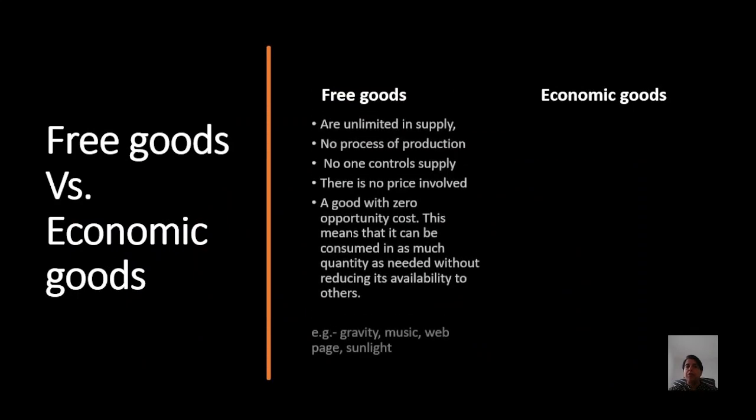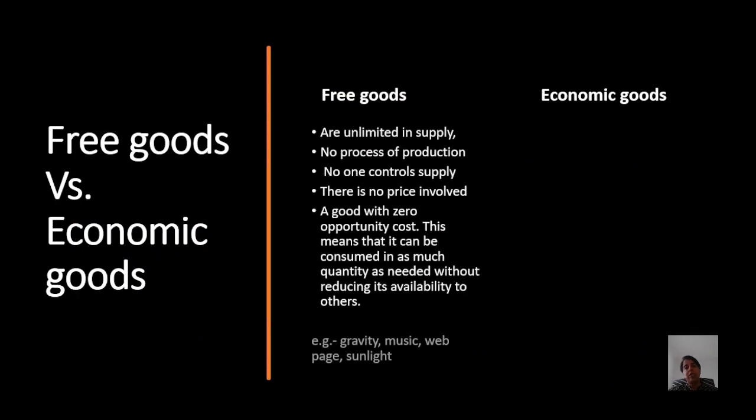Free goods. Free goods are goods which are unlimited in supply. There is no process of production. No one controls that supply, and there is no price involved. This is a good with zero opportunity cost. What does that mean? It means that it can be consumed in as much quantity as needed without reducing its availability to others. For example, we have gravity, music, web page, sunlight.